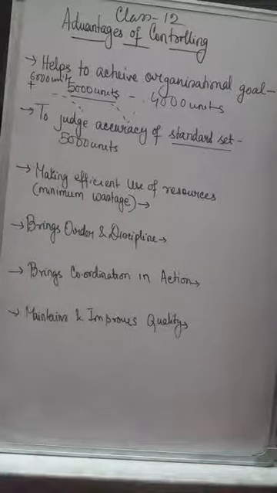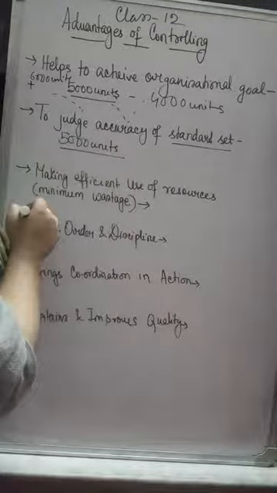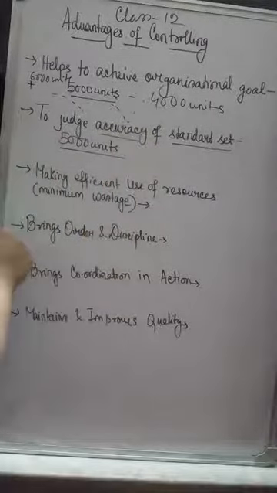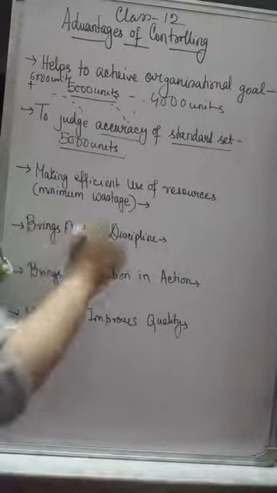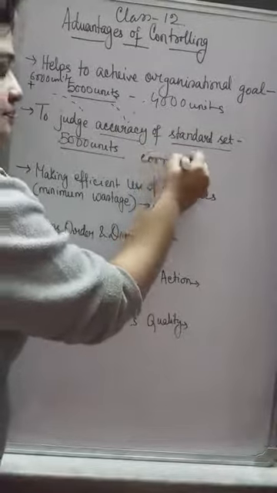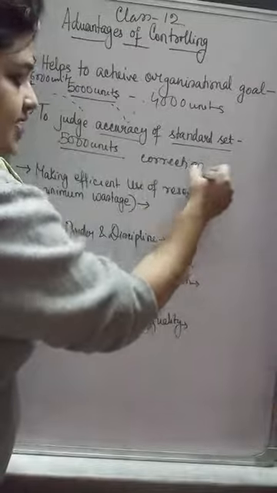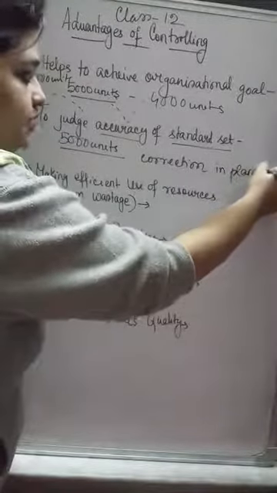It is not achievable. So if there is any fault in the standard set, whether the standard set in the planning process is accurate or not, it is found out, and correction, if required, in the planning for the next period or next time is also made through controlling.